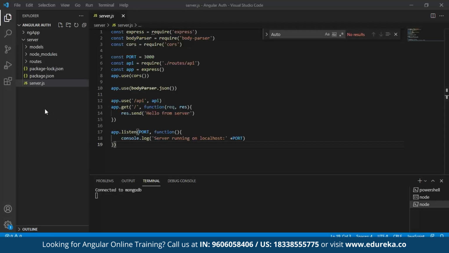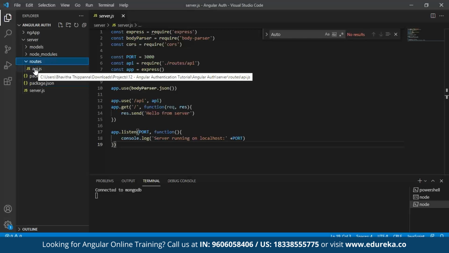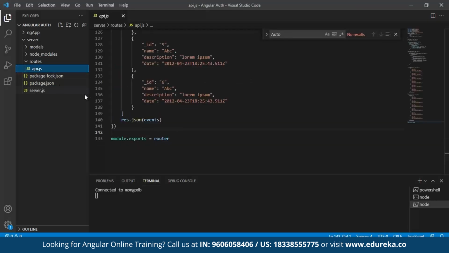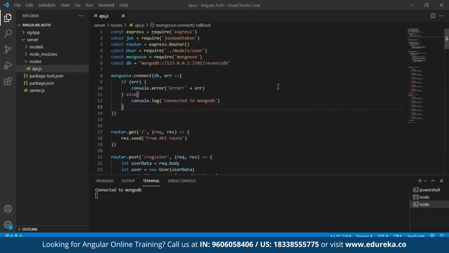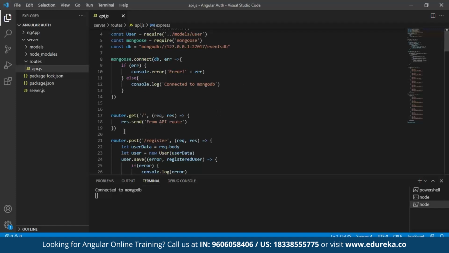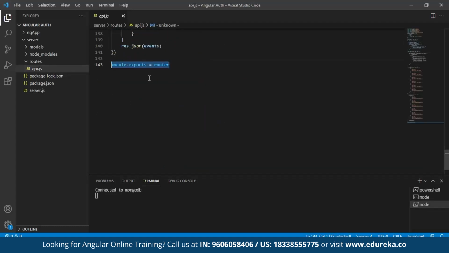In order for us to have different routes, we'll create a folder named routes. In that, I'm going to create a JavaScript file known as api.js. Here, I'm going to call all my routes. The first thing I'm going to do is call my const express. The next thing is to make sure that I get my request and response from my API route, and then I'm going to module export the router. So this will do our work.